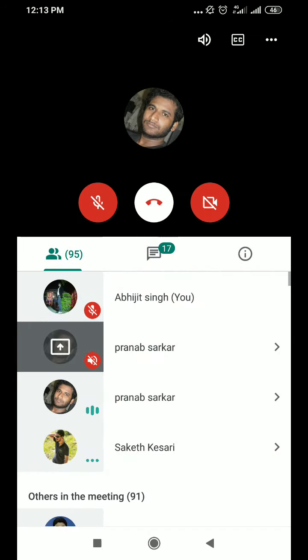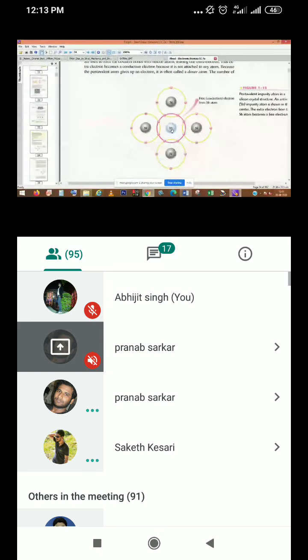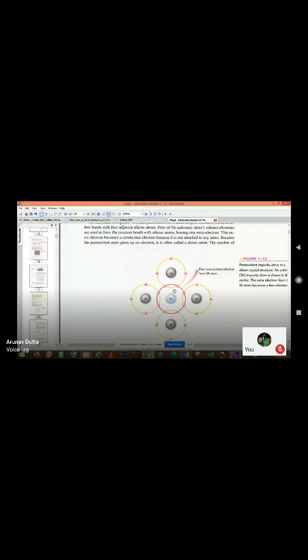So this is a figure diagram regarding those things. That means one electron, which is almost free, and this free electron can easily be donated by applying some amount of electric field or